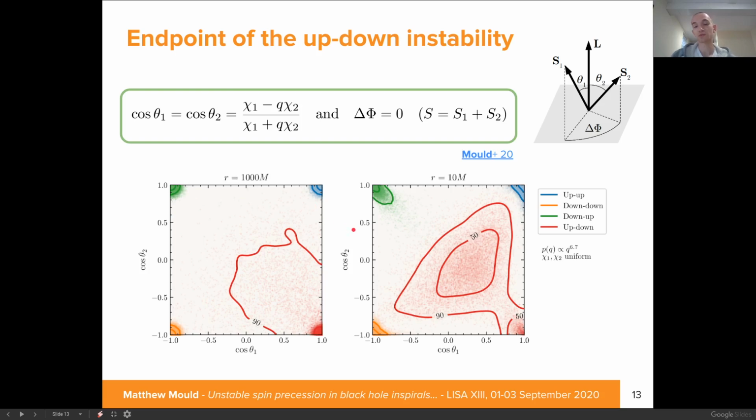We integrate them down to a smaller separation, and we notice that our stable configurations, the up-up and down-down binaries, remain close to their initial alignments, whereas the up-down configuration splits bimodally. So we have those binaries which remain stable and those which clearly become unstable. And of the unstable subpopulation, we find this very clear trend along the diagonal, and this precisely agrees with our prediction of equal tilt angles.